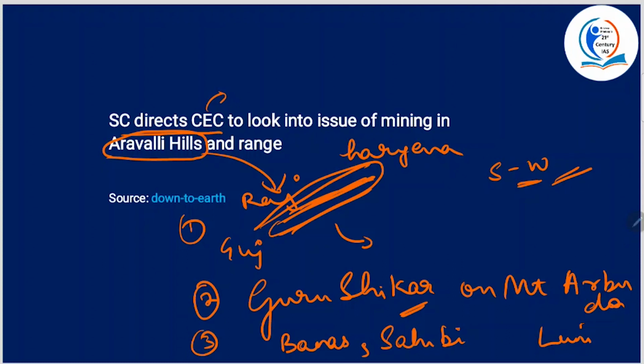Alright. And what are the minerals that are abundantly present in the Aravalli Ranges? Copper, zinc, lead, and marble. Alright? And these Aravalli Ranges are considered to be one of the oldest fold mountains in the world. Alright? And you also have River Sabarmati, which is one of the main west flowing rivers. It also begins in the Aravalli range of Udaipur district of Rajasthan.